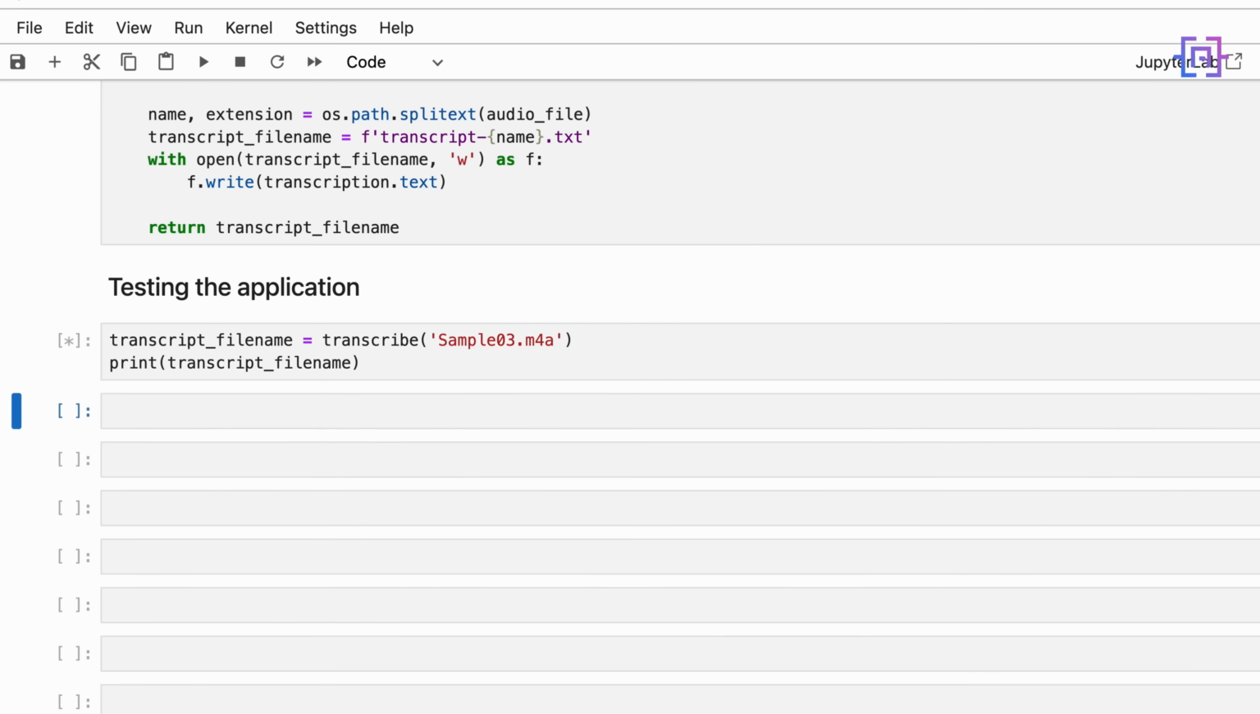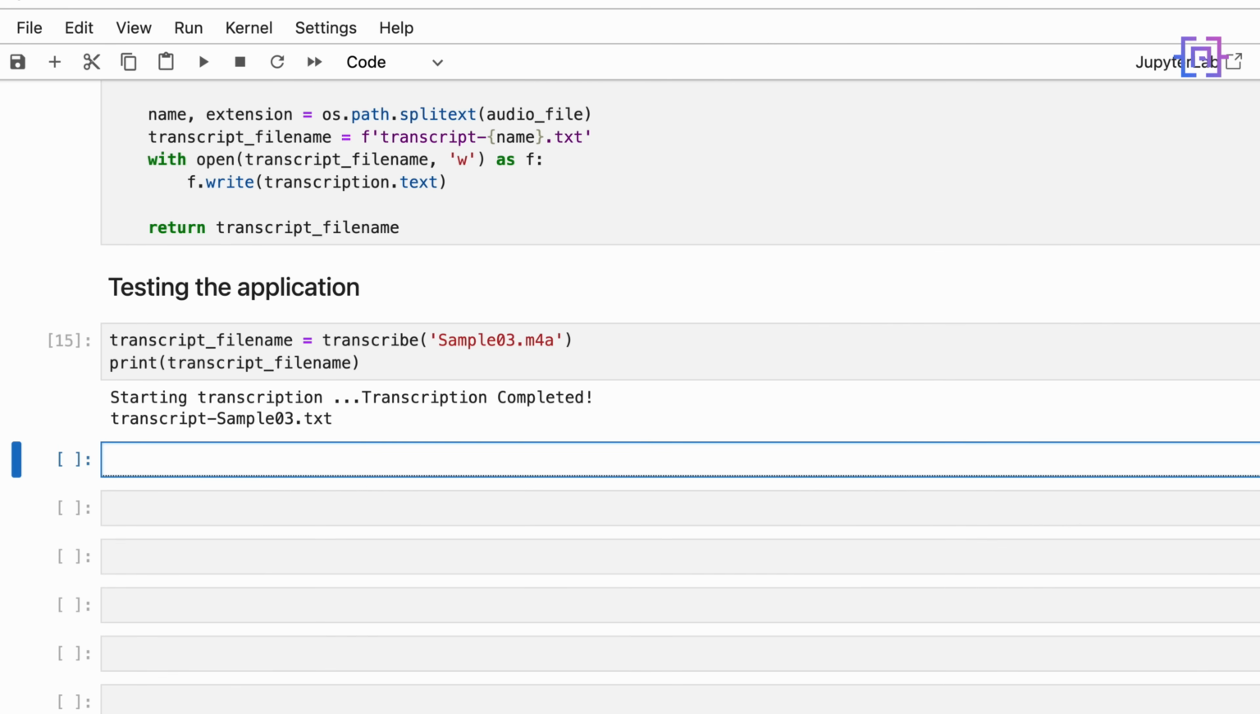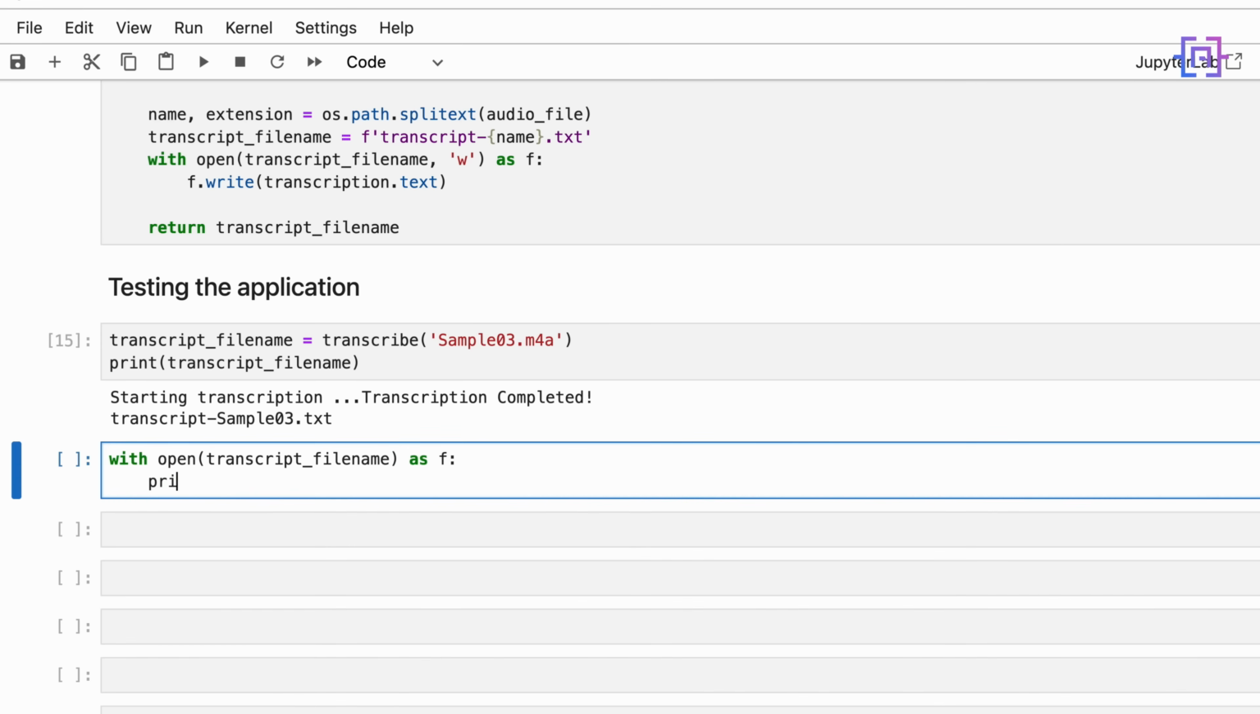Let's run the code. It is starting transcription. So now if you want to see what's inside, we'll say with open(transcript_file_name) as f, and then we'll say print(f.read()).